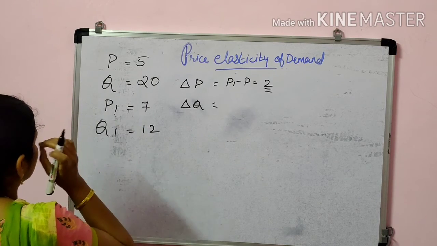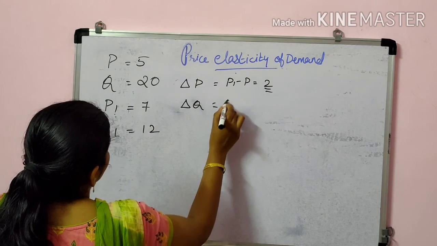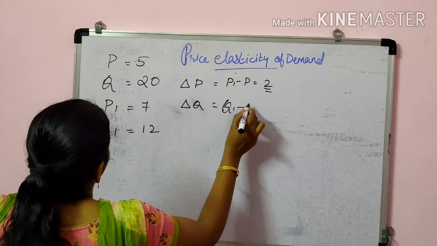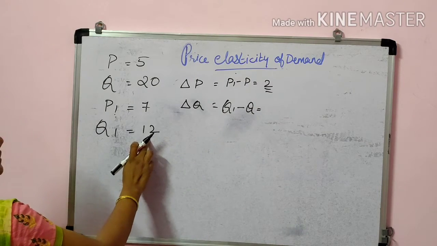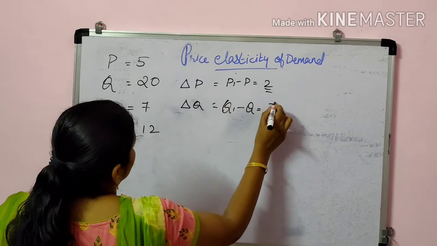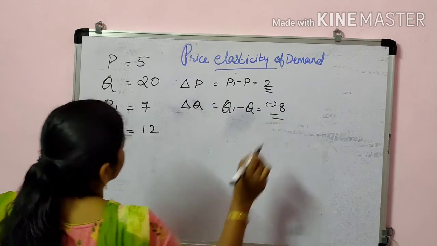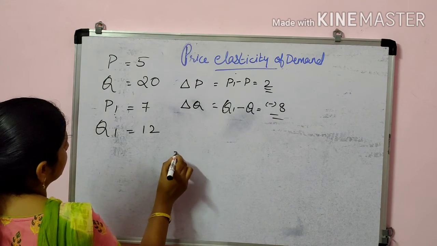Next one is Q1 minus Q, that is 12 minus 20. So here it will become minus 8.